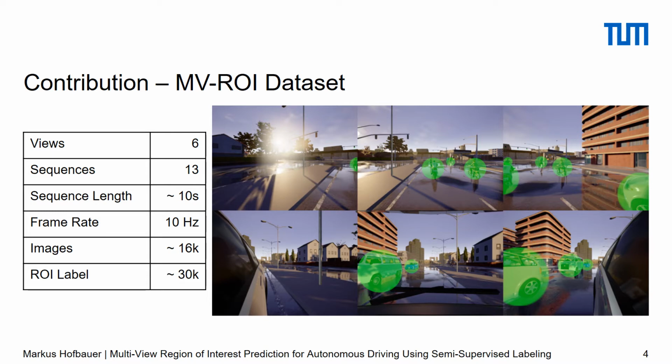All sequences were manually labeled to create the best possible ground truth. For this, we selected circles to define a region of interest, as this is the most simple geometric representation for such a region. The figure on the right shows a sample of all 6 camera views with ROI labels for a single timestamp in the dataset. In total, the resulting dataset consists now of about 16,000 images.